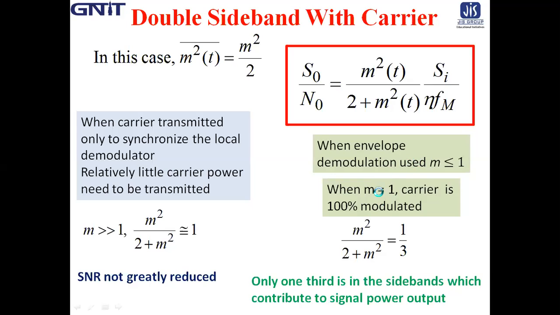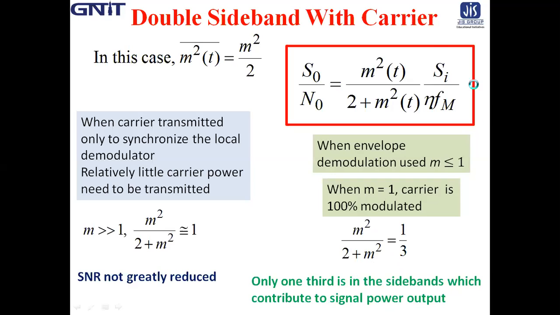Now when m equal to 1, that means the carrier is 100% modulated. In this case, m square by 2 plus m square equal to 1 by 3, so that of the power transmitted, only 1/3 is in the sidebands, which contribute to the signal power output.